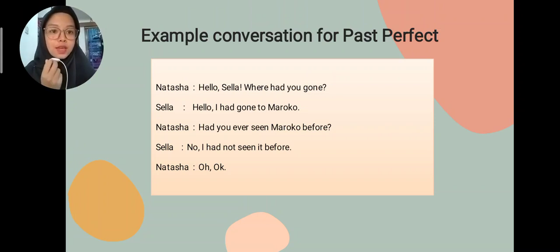Natasha: Hello Sela, where had you gone? Sela: Hello, I had gone to Morocco. Natasha: Had you ever seen Morocco before? Sela: No, I had not seen it before. Natasha: Oh, okay.